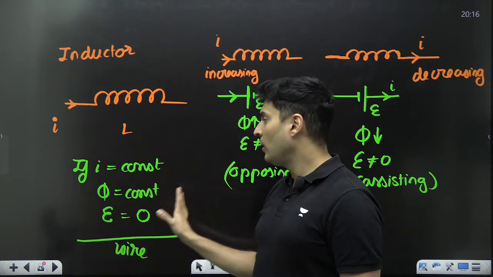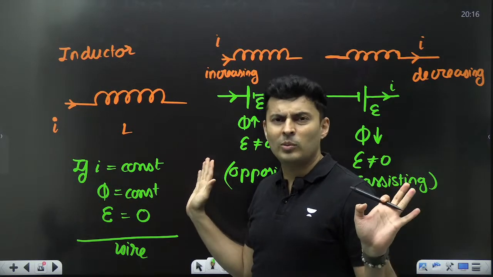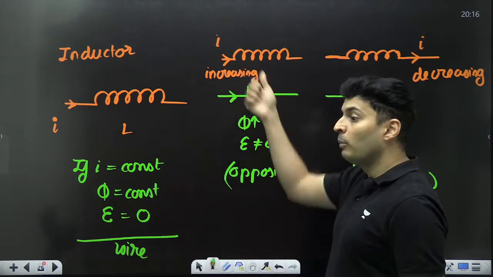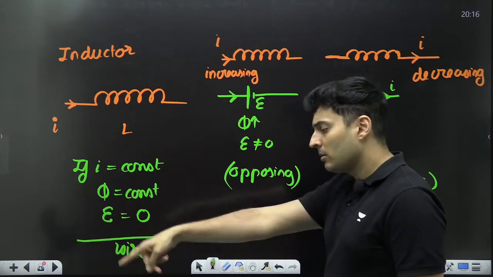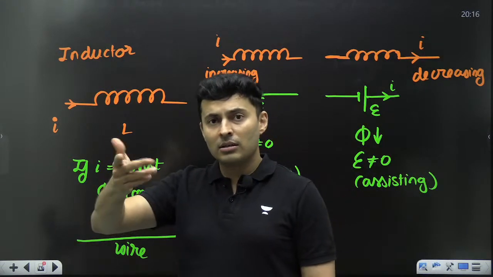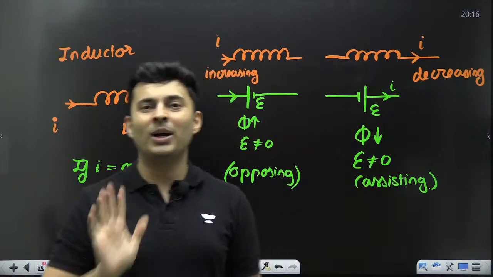If the current is flowing, it will be like a wire. Okay, no problem, you are flowing normally. Okay, you keep flowing. The moment current tries to increase, the inductor will be like, hey, I will oppose you. If current tries to decrease, it will be like, hey, I will not allow it to decrease. So that's what an inductor is.